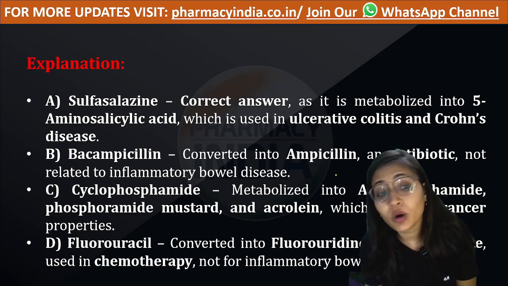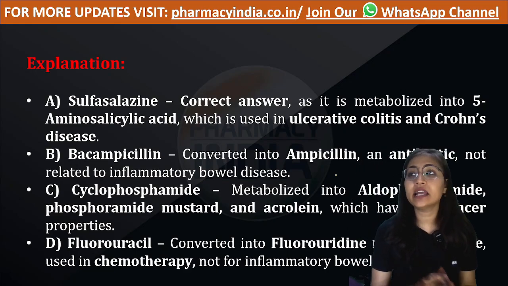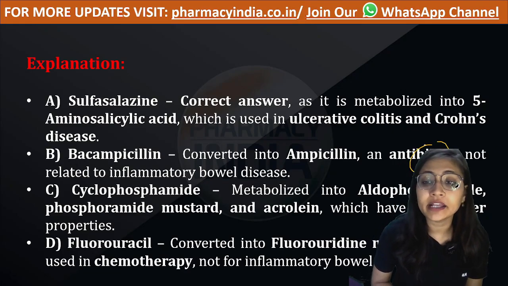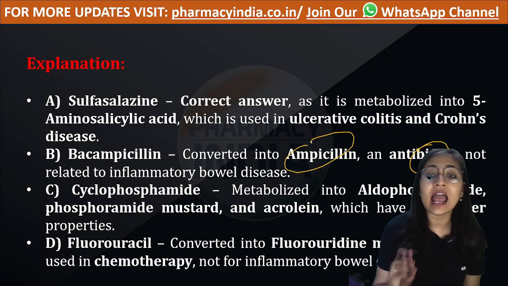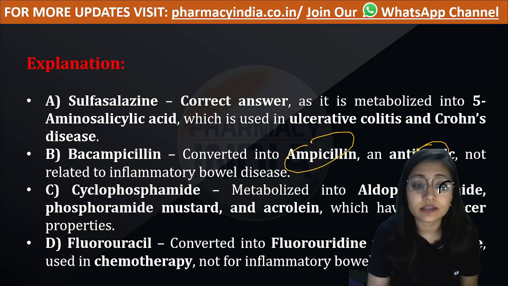Option B is becampicillin. Becampicillin gets converted into ampicillin, an antibiotic. This ampicillin is an antibiotic and it is not used in inflammatory bowel disease.